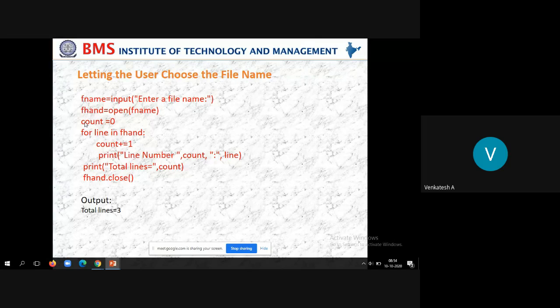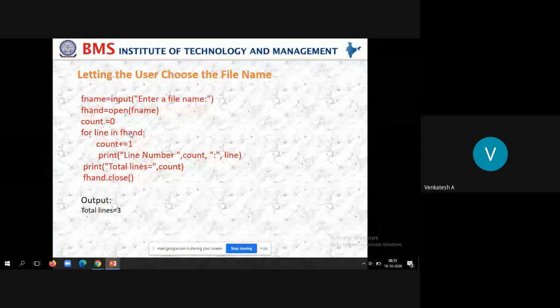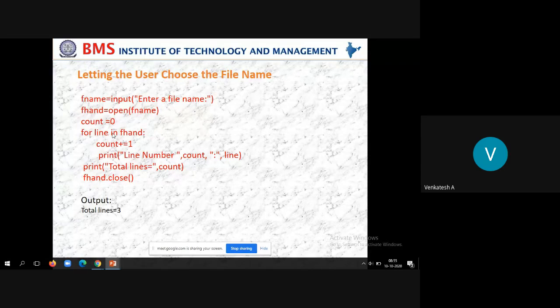For line in file handle. Look here: if the file exists, the for loop will execute successfully, or else it will create an error. For example, if you enter some file name XYZ which is not there in your current working directory, it will throw an error while executing the for loop.